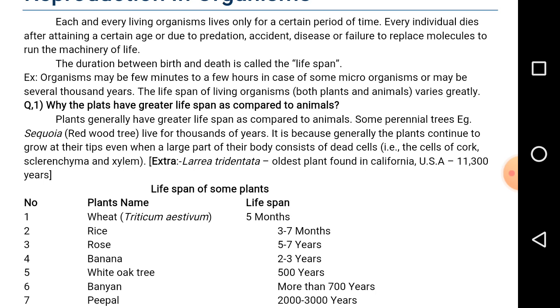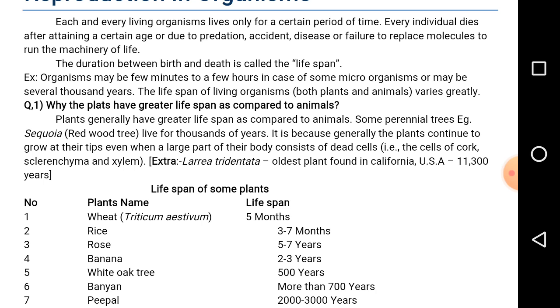Sclerenchyma cells are also dead cells. They are going to give mechanical support to the plants. Out of this, there are so many regions where the living cells are found, and the tip of the plant consists of the meristematic cells. These meristematic cells have the power of continuous division.